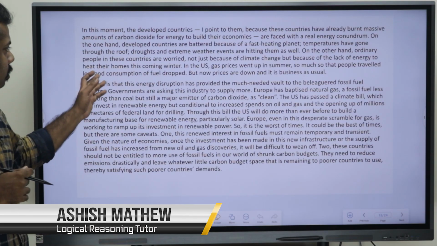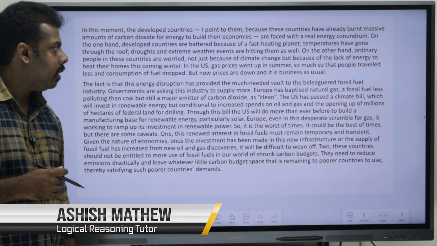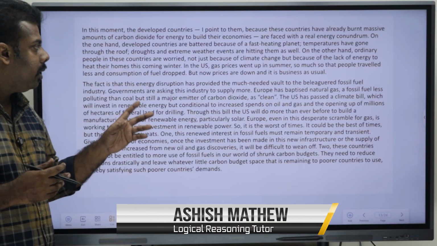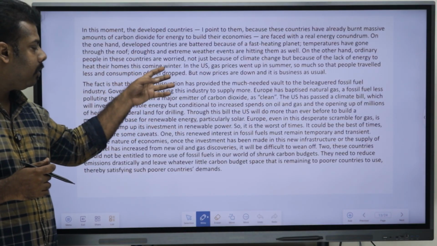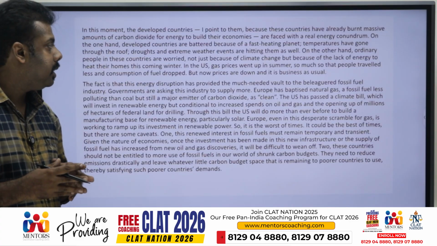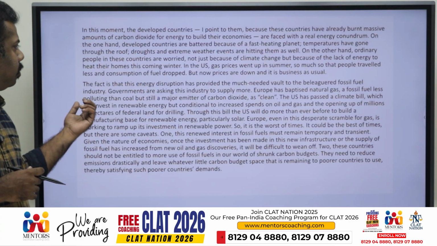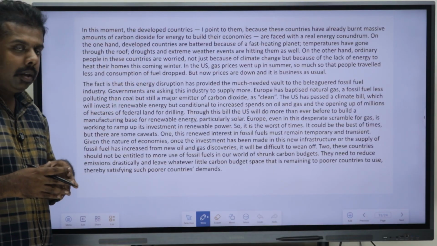Temperatures have gone through the roof. Droughts and extreme weather events are hitting them as well. On the other hand, ordinary people in these countries are worried not just because of climate change, but because of the lack of energy to heat their homes this coming winter.